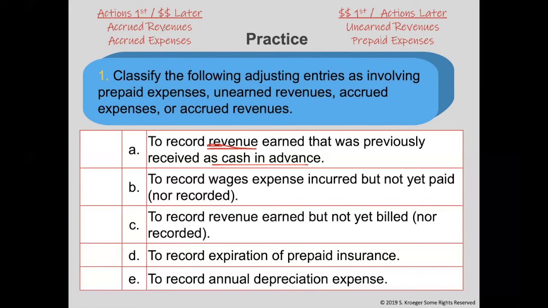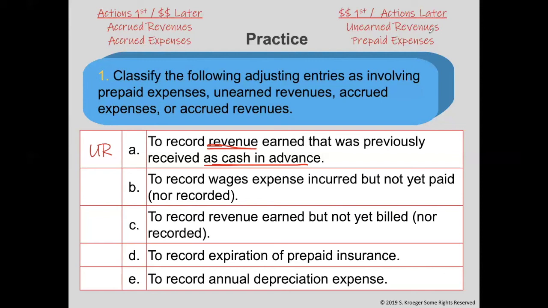Therefore, it will either be accrued revenues or unearned revenues. Now we have to figure out, did the action happen first or did the dollars happen first? It says it was received as cash in advance, meaning we got the cash first. Dollars first, it's a revenue, therefore it would be unearned revenue.